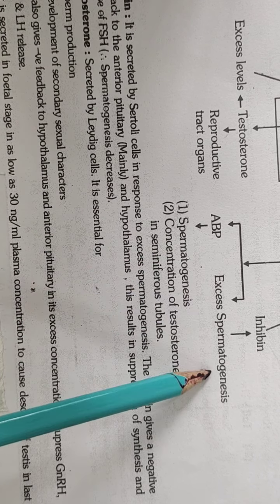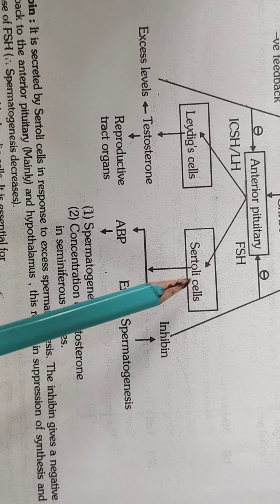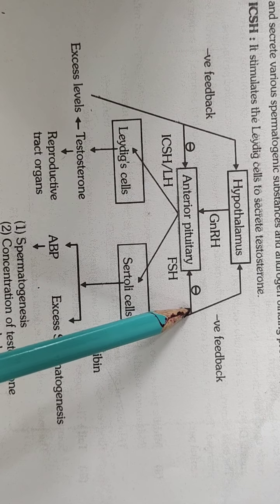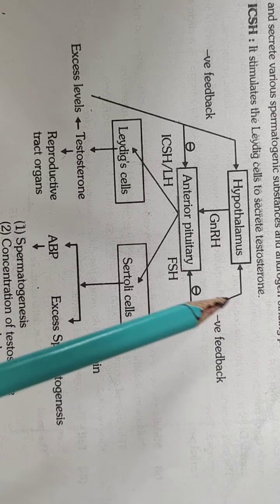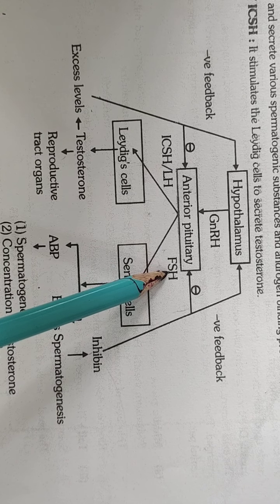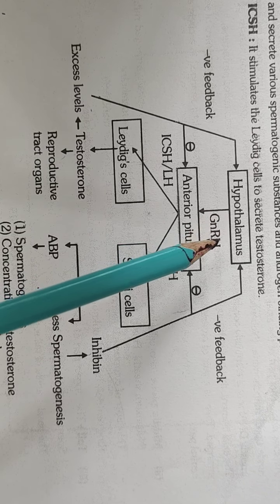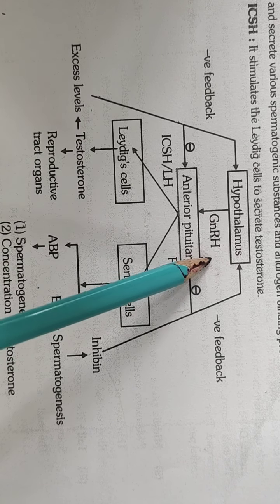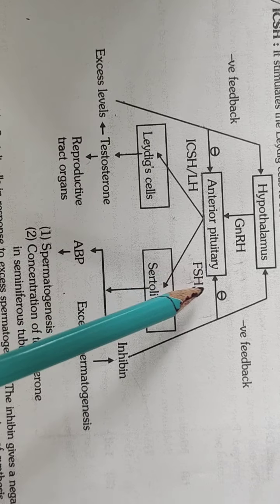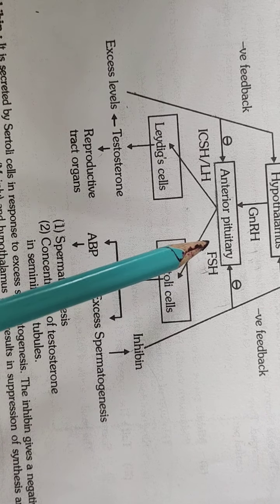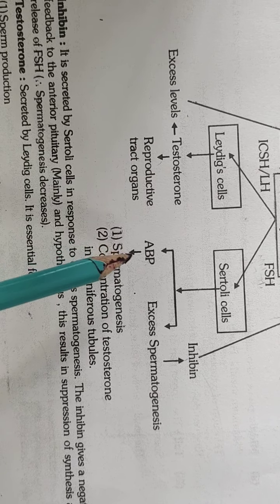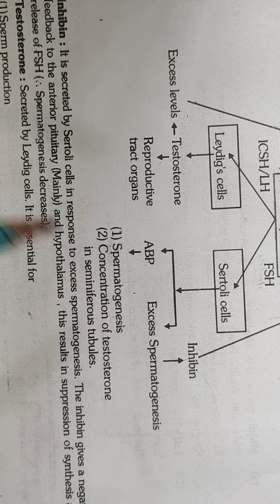When excess spermatogenesis occurs, inhibin is released by these Sertoli cells, and this inhibin sends a feedback especially to the anterior pituitary and hypothalamus, by which FSHIF is secreted in place of FSHRF. That means FSH inhibitory factor is synthesized from the hypothalamus, which inhibits the anterior pituitary to stop the synthesis of FSH, and hence by the stoppage of FSH, the Sertoli cells stop producing androgen binding protein and spermatogenesis stops.